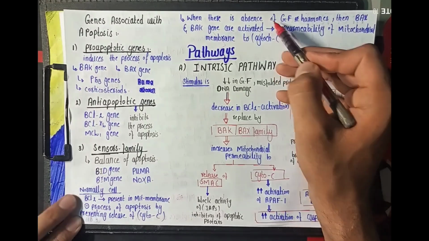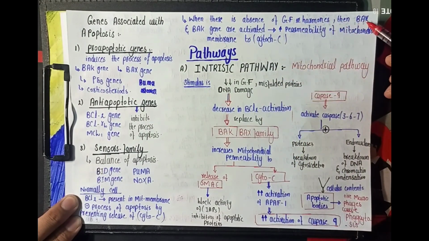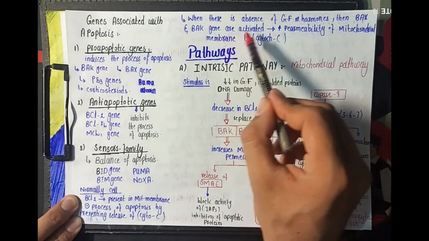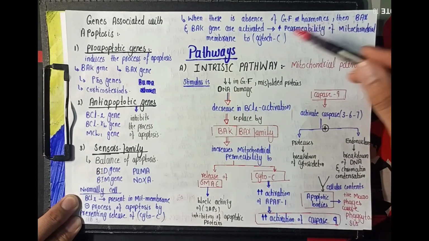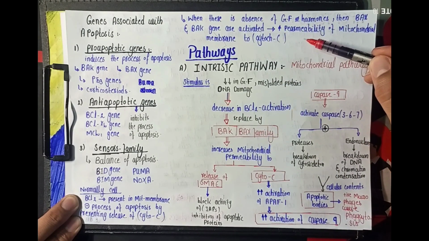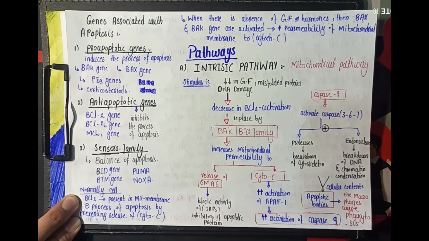But when there is the absence of the growth factors or hormones, then the BCL2 family is replaced by the pro-apoptotic genes like BAX and the BAK gene, which are activated, and they cause the increased permeability of the mitochondrial membrane to cytochrome C, and the cytochrome C is released, which leads to the activation of the apoptotic pathway.